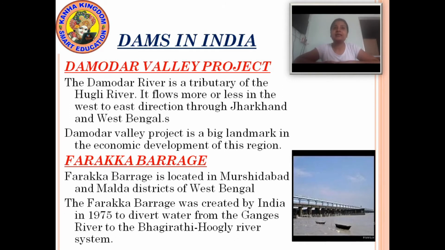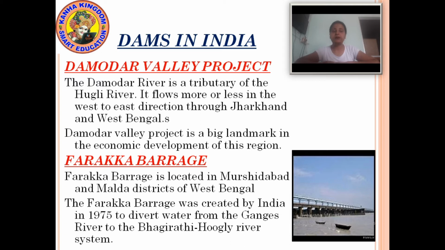Our next dam is Damodar Valley Project. Now Damodar River is a tributary of the Hugli River.